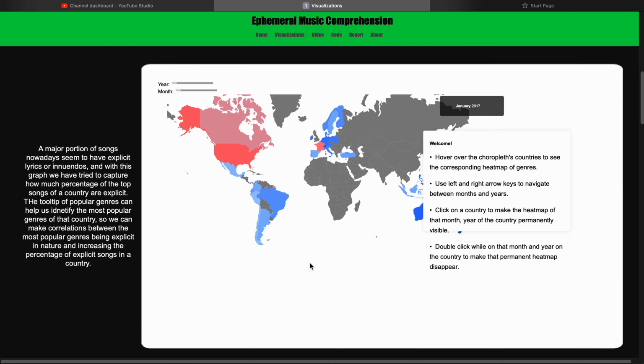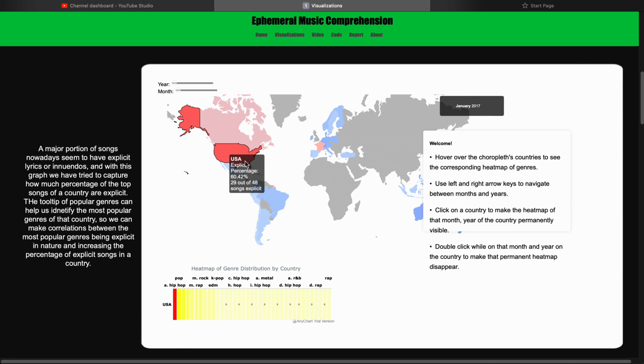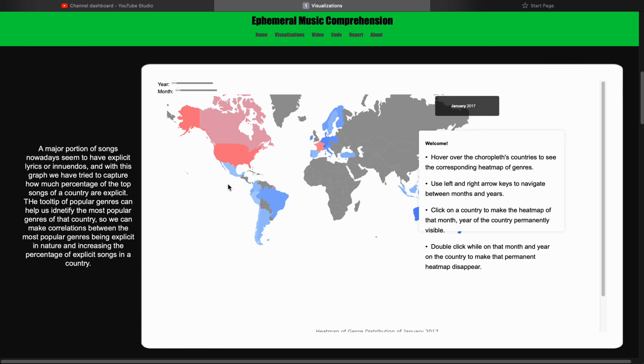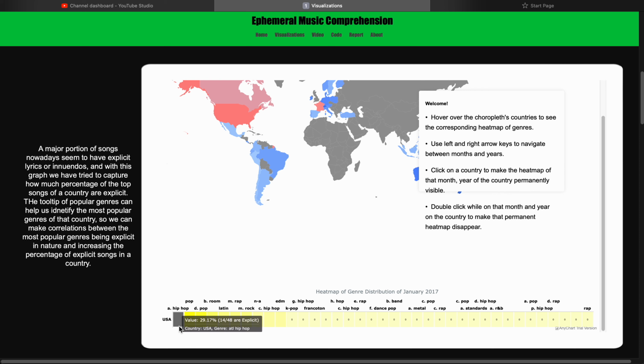Now we have a choropleth here whose values indicate what percentage of the top songs were explicit in a certain country. We can hover on any country and see its name and what percentage of explicit songs were in that country. On hovering, we can also see a tooltip showing a heat map, which basically shows us, in sorted order, the most popular genres of that country.